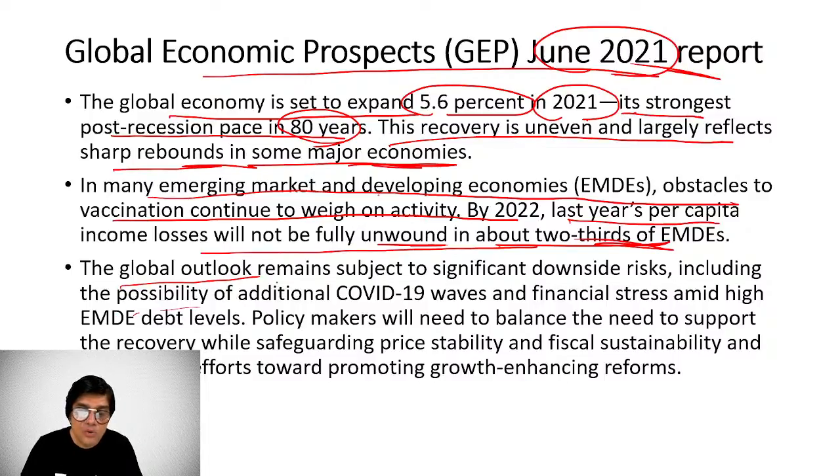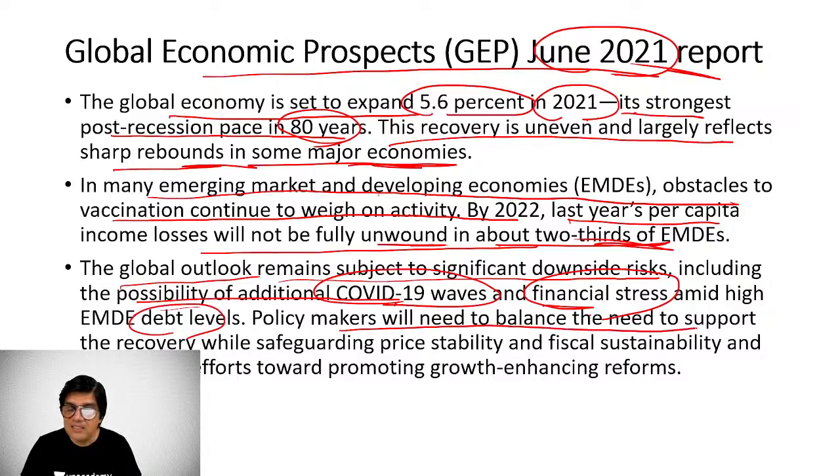The global outlook remains subject to significant downside risk, including the possibility of additional COVID-19 waves, financial stress, and high debt levels. Policymakers will need to balance the need to support the recovery with safeguarding price stability and fiscal sustainability. These are major concerns of the government, and our government has taken a number of steps to safeguard fiscal sustainability and to ensure price stability in these times, right? And it has largely been successful in that, and to continue efforts towards promoting growth enhancing reforms.